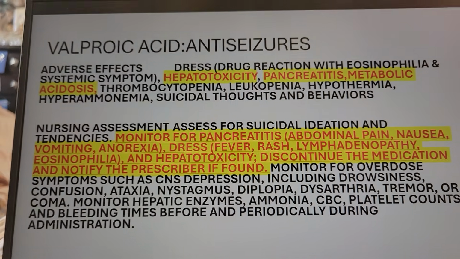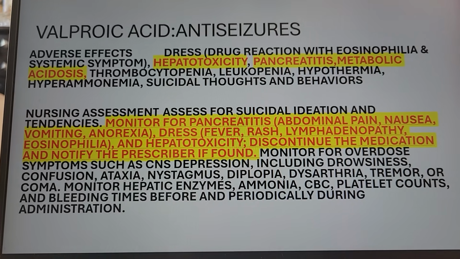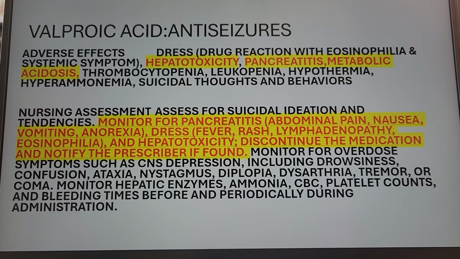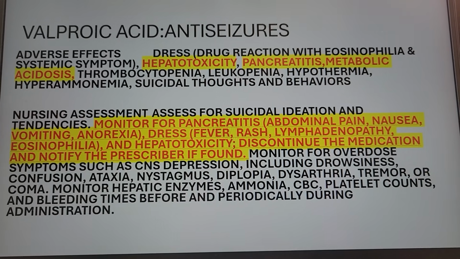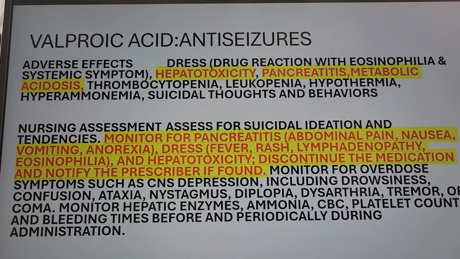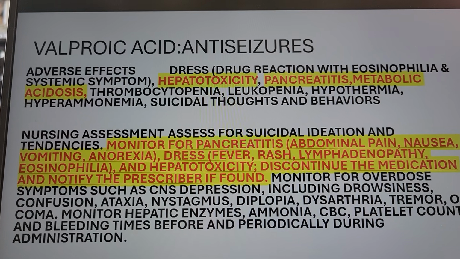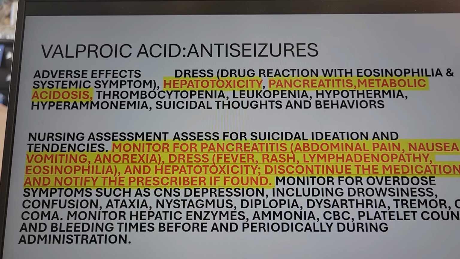So valproic acid, it's your anti-seizure, right? Careful, the adverse effects also include DRESS, eosinophilia, systemic symptoms, hepatotoxicity. Ooh, that's always in the test, right? Monitor the liver, SGPT, SGOT, ALT, AST. I don't want to see jaundice, right? So hepatotoxic.